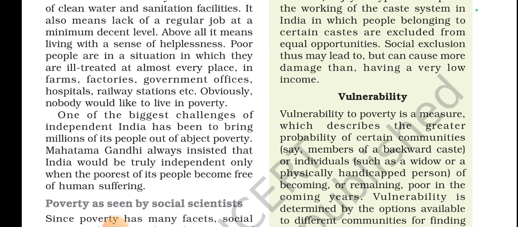One of the biggest challenges of independent India has been to bring millions of people out of abject poverty. Mahatma Gandhi always insisted that India would be truly independent only when the poorest of people become free of human suffering. So some schemes are also being introduced by the government, with the help of which each and everybody below the poverty line can get a job for 100 days. That we will discuss later.